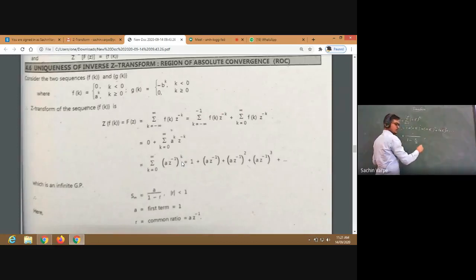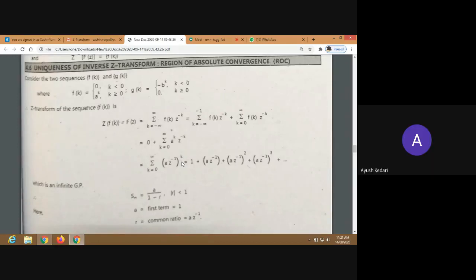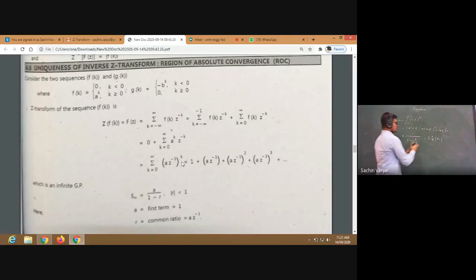If and only if what? Mod of A by Z is less than 1. This is very important. If you only write this and forget the condition, then that is wrong, because only in that region is this series convergent and converges to this, na? So that region of convergence is very important. Mod of the common ratio A by Z must be less than 1. So from this mod of common ratio, we can write the condition on Z.